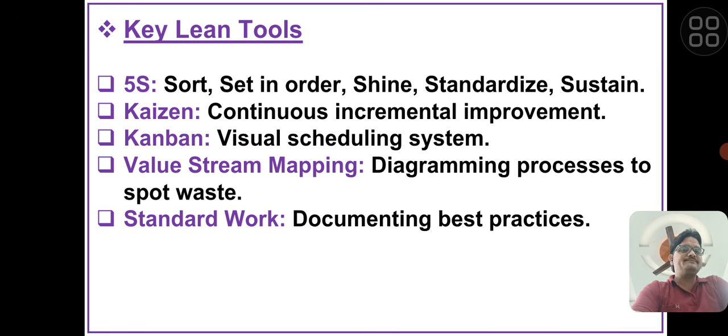Next tool is Kaizen. Kaizen is change for better, that is, continuous incremental improvement. Kanban is a visual scheduling system, and the next lean tool is value stream mapping, that is diagramming processes to spot wastage. We need to find the wastage through value stream mapping, by diagramming that process. Next is standard work, that is documenting best practices.